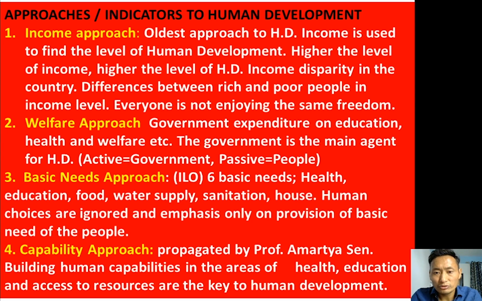If a particular country is capable of fulfilling all these six basic needs of the people, then that country is regarded as higher in human development index. Here, human choices are ignored and the emphasis is only on the provision of the basic needs of the people. So again, this approach has some limitations. Because of that, later came the approach we are studying right now, the capability approach.